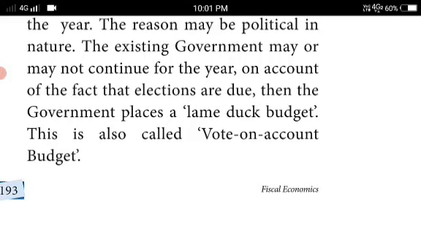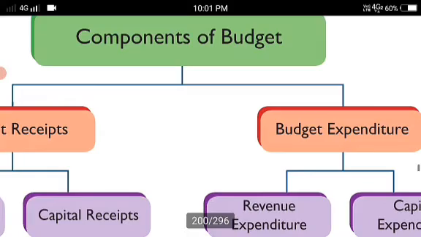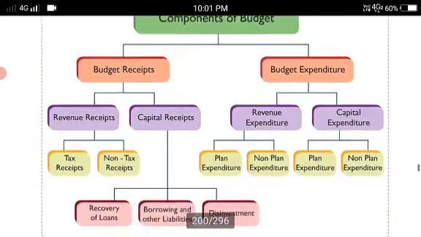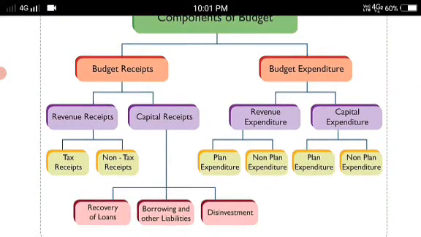Okay, components of budget. Next we have to move to the components of budget. What are the components? There is a flow chart about the components of budget. See here, the budget is divided into two: one is budget receipt, another is budget expenditure.